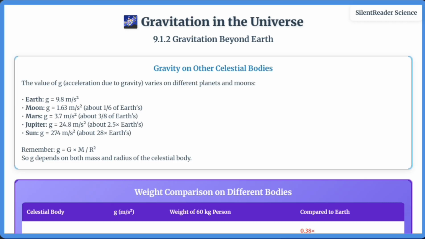Earth's gravity is crucial for life as we know it. It's strong enough to hold our atmosphere but weak enough to allow rocket launches. It creates the right pressure for liquid water to exist and drives tectonic activity. The Moon's gravity causes ocean tides, demonstrating that gravitational effects extend across vast distances.